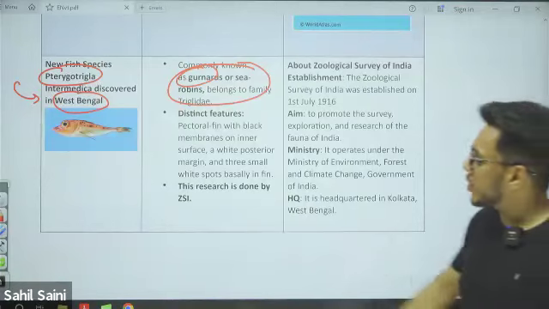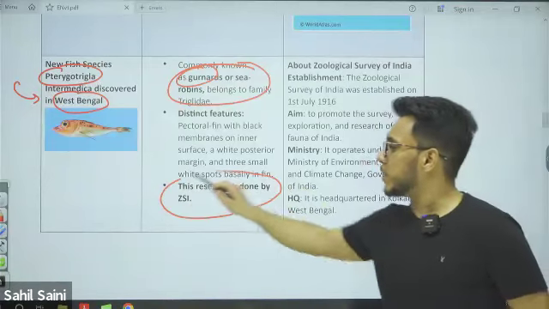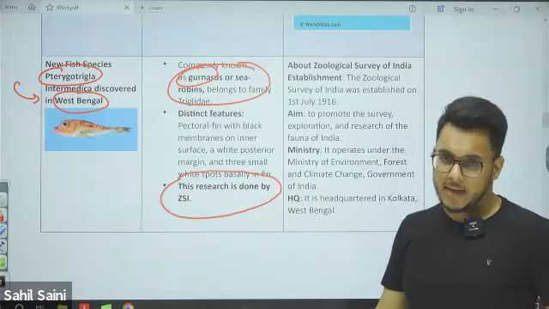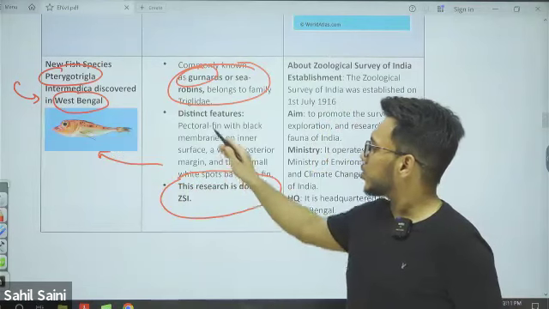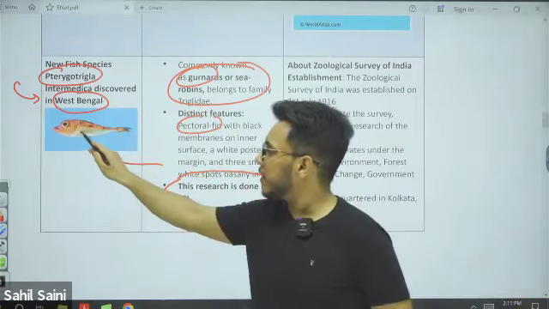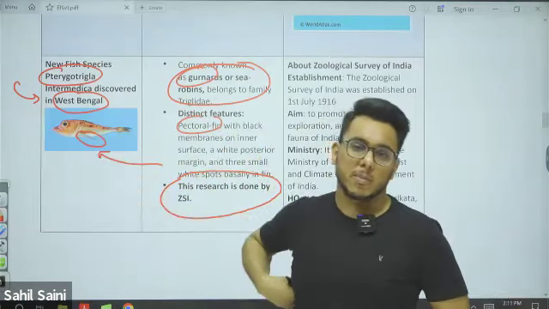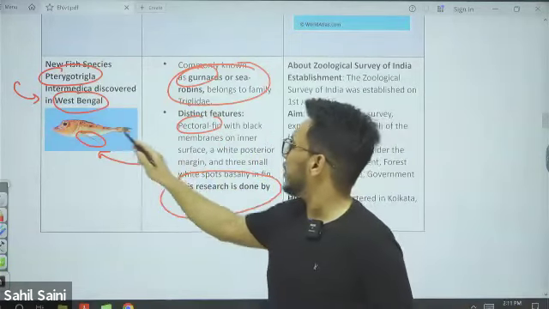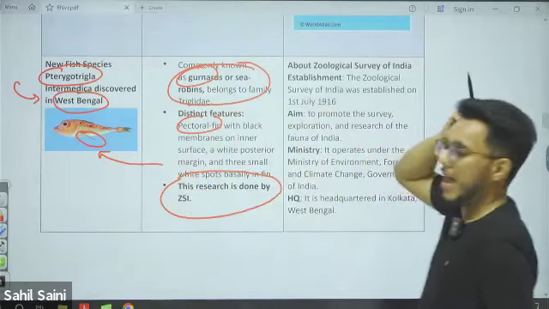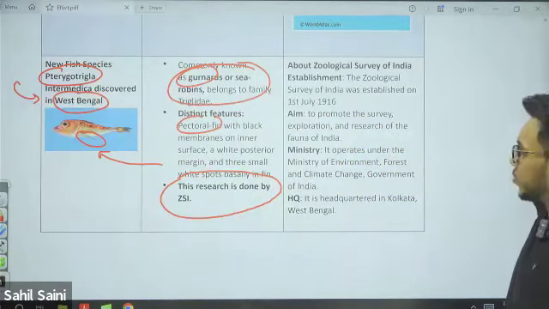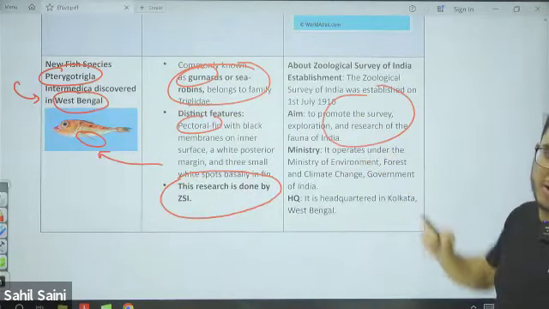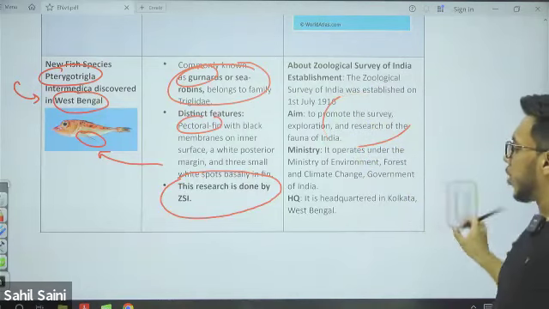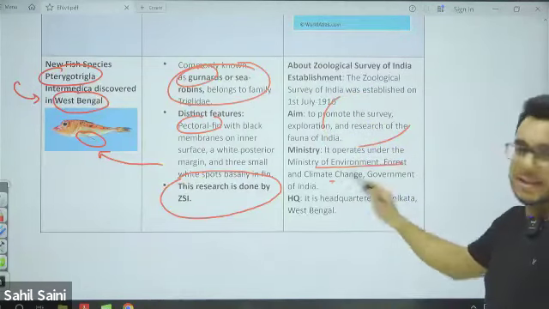This discovery was done by the Zoological Survey of India. This particular fish is distinct because of its pectoral fin. It has a fin on its back, and also black-colored membranes. The Zoological Survey of India aims to promote the survey and exploration of fauna in India, and it operates under the Ministry of Environment, Forest and Climate Change.